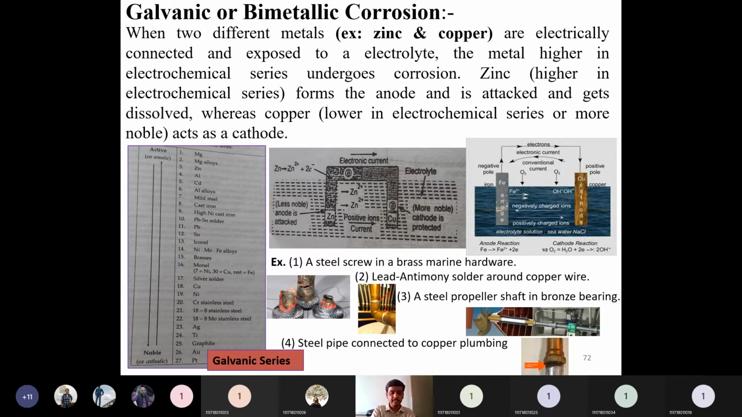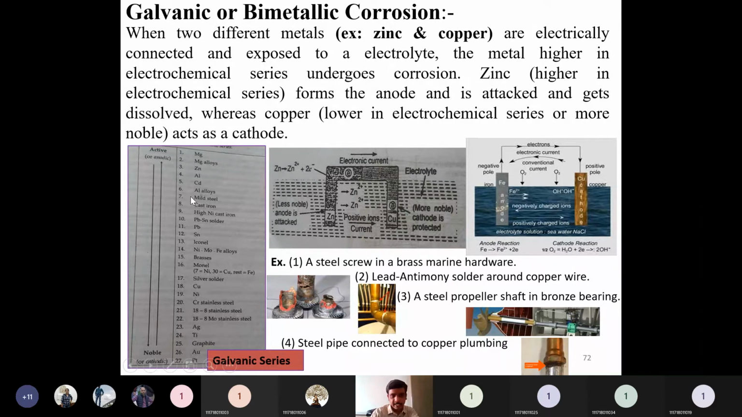Of two dissimilar metals, the metal which is lower in the electrochemical series or galvanic series will be called the anode, or active metal, and the metal placed higher, at the top of the galvanic series, will act as the cathode. Depending on what type of metal is there, who is going to act as cathode and who as anode, the particular corrosion will happen.